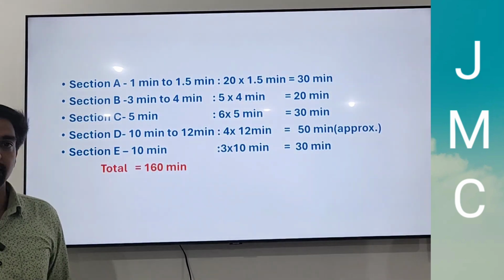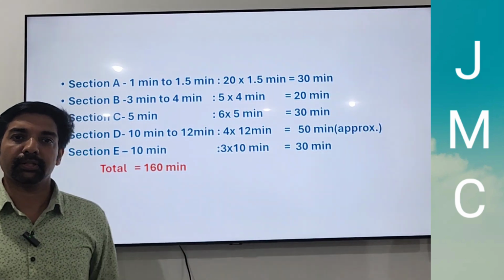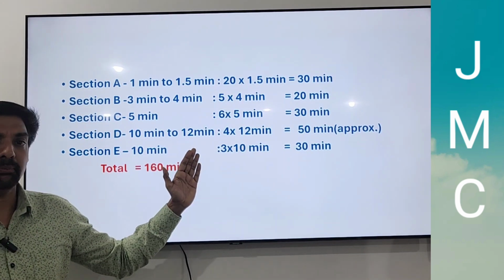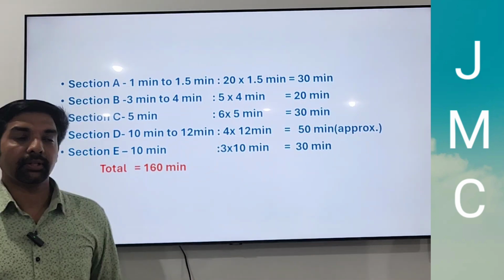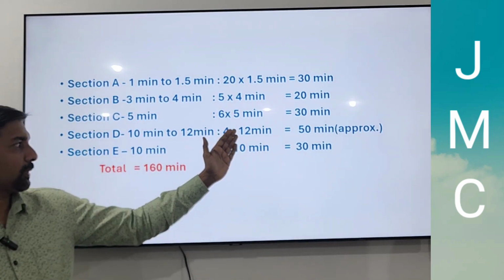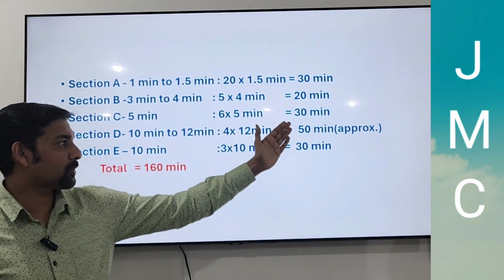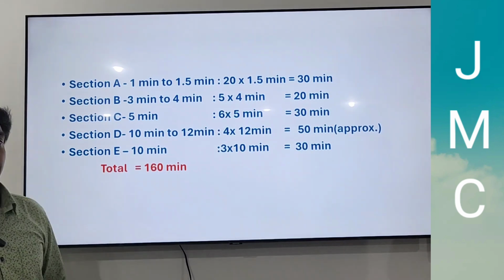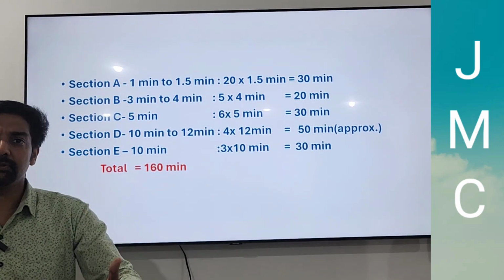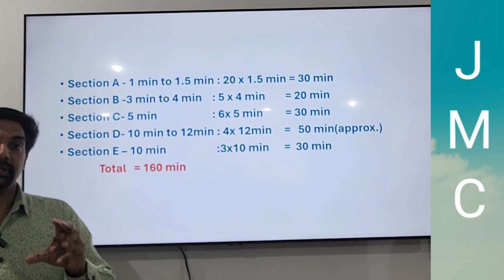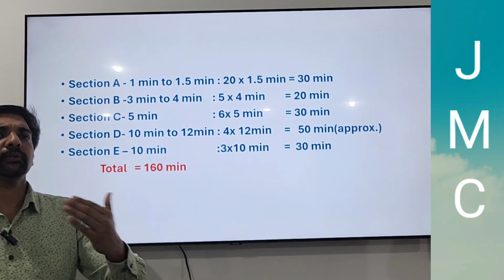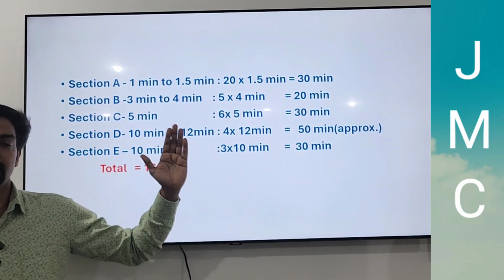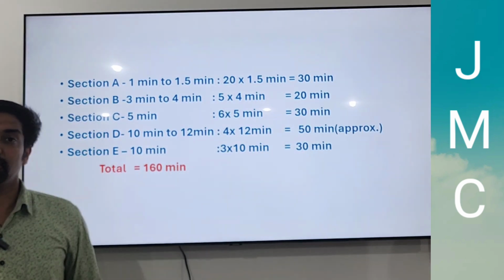Section D is a scoring section because some sure questions are there in this part. 4 questions are there. You can take on an average 10 to 12 minutes per question in Section D, which means you can complete in 12 into 4, 48 minutes, approximately 50 minutes. You should be able to complete Section D in 50 minutes. There is no problem with starting with Section D. Some students find Section D easy, so they can start with Section D, but you have to keep this time management. You have to complete Section D in 45 to 50 minutes.